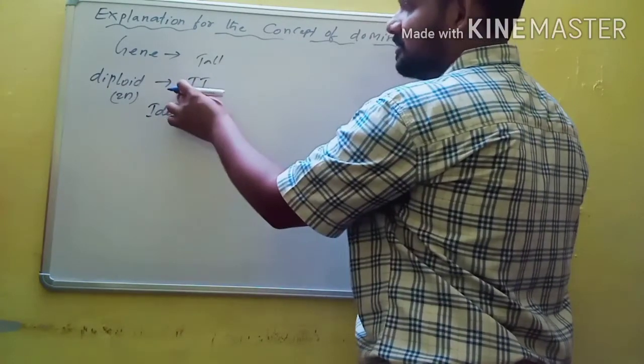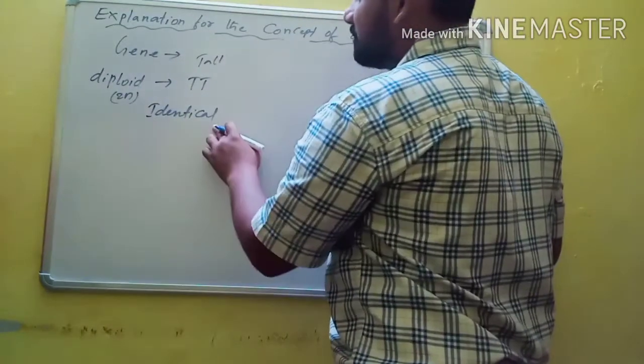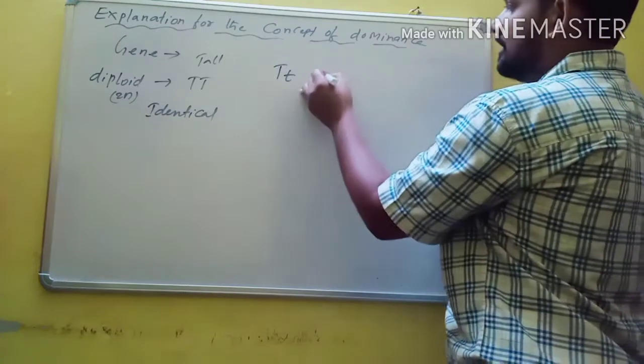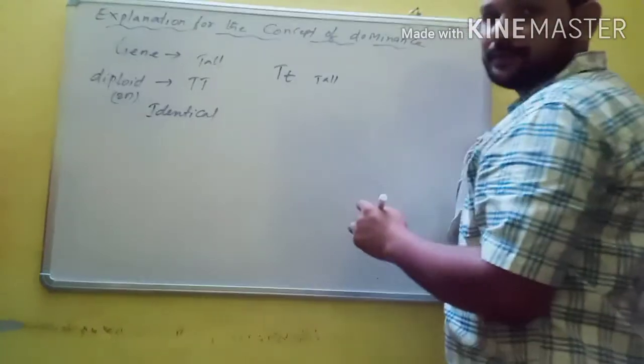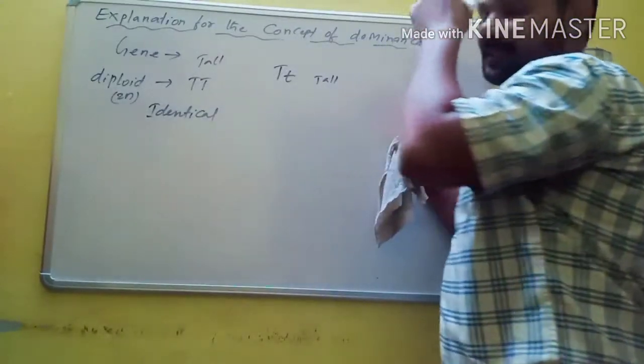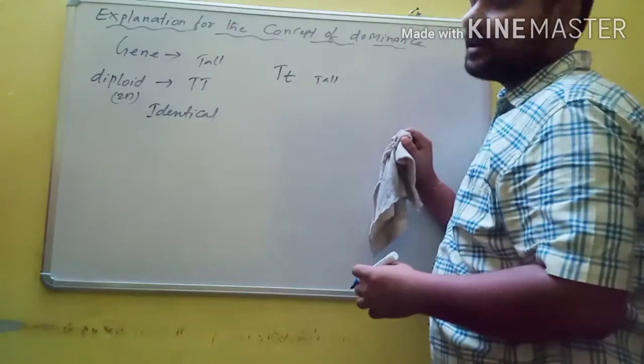Sometimes these two may be identical, but sometimes there is another chance they may not be identical. Like in the heterozygous condition, capital T and small t, it is tall, but both alleles are different. But in the homozygous condition also, both alleles of a gene may be non-identical.